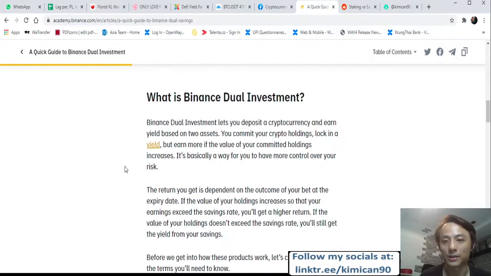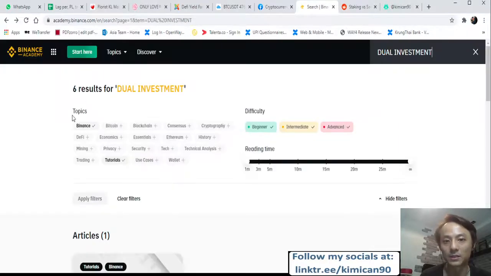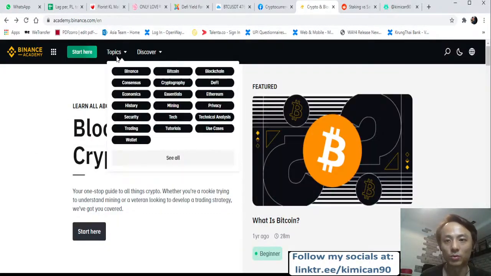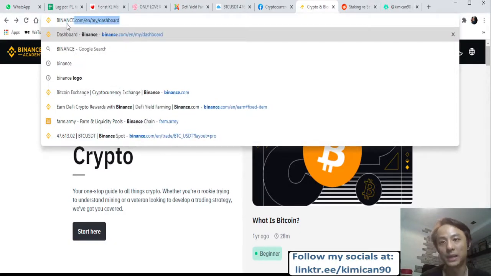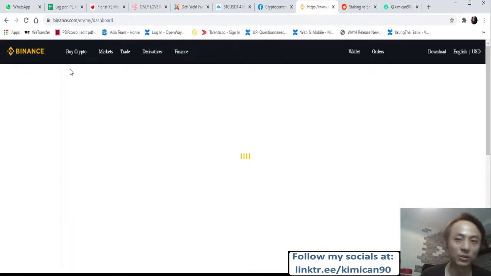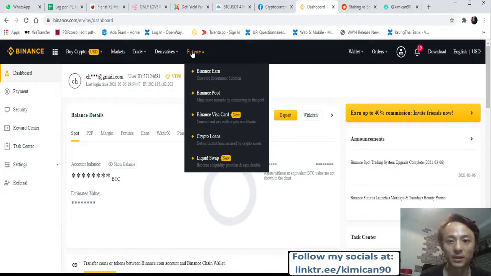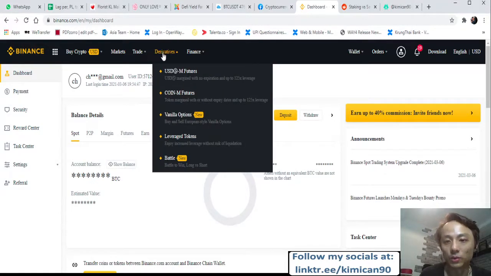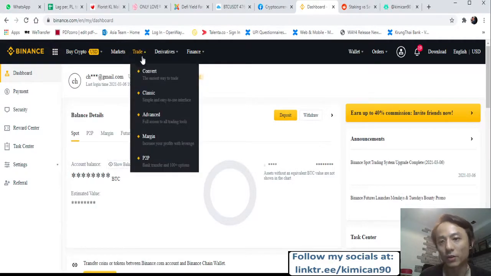So usually for me, based on my understanding, there are so many things that you can do here in Binance. So only do the things that you understand, because if you don't understand something, then you shouldn't be playing it. If you play and you don't understand, then you will pay more fees, and you might lose more money.